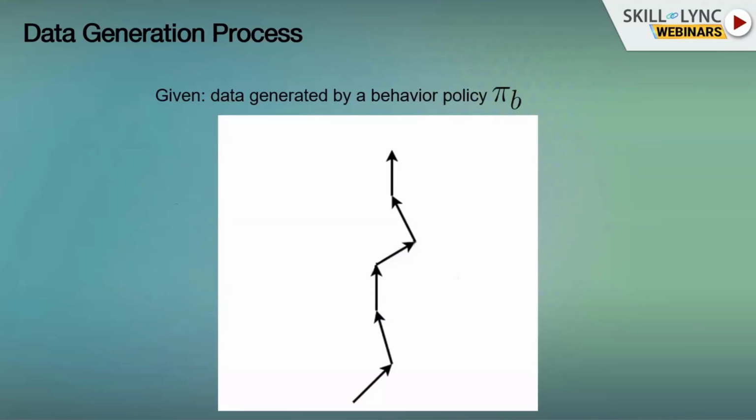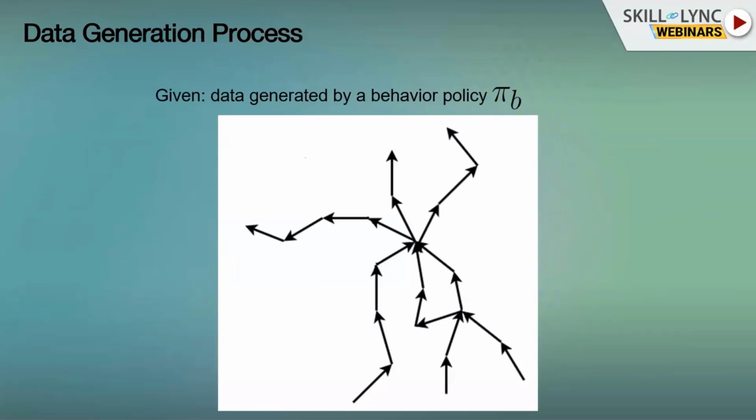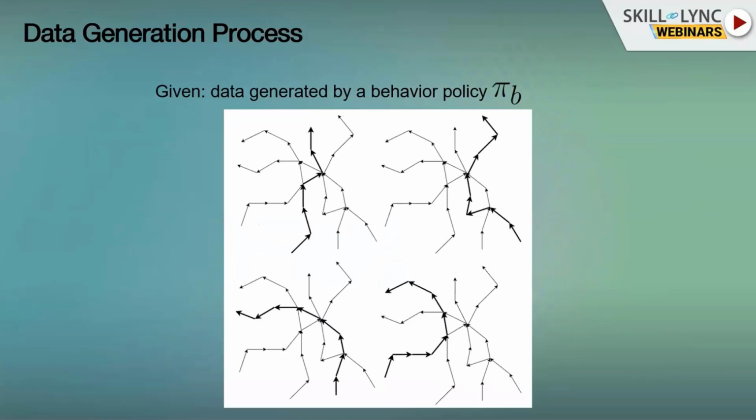Another look at it is through trajectories. A trajectory is a sequence of state, action, next state, state, action, next state, a full trajectory of such things, and rewards, of course. This behavior policy is going to generate one trajectory and another one. Maybe that's of a different patient, if we're thinking about a physician, and then another trajectory and another one. In the end, we're going to be left with this data set of trajectories or transitions that we're going to want to use to create a good agent that would interact with the real world in the end. But we're not going to have access to this real world. We're going to have access only to this data.